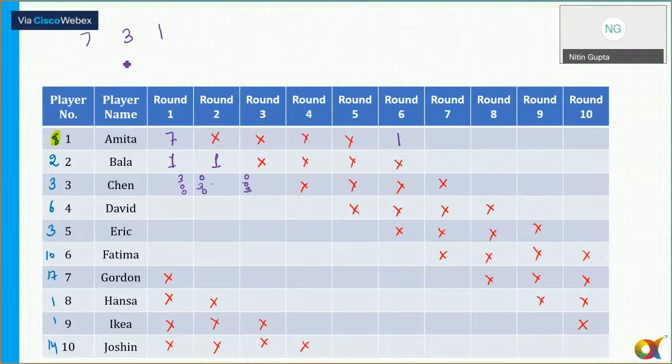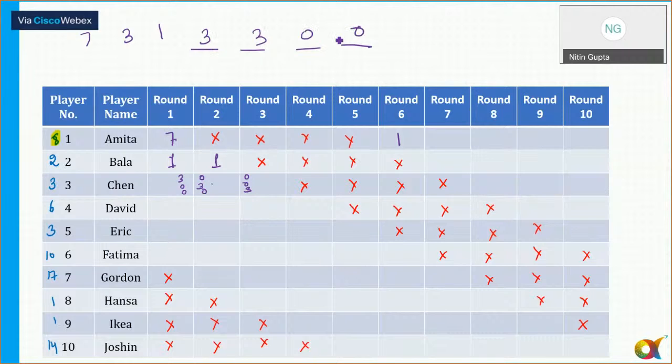3, 7, 3 and 1. Okay. So for getting 6 points, what are the different possible combinations? Definitely David can't get 7 points in any round, and he needs 6 points in a total of 4 rounds. Remember, David has 6 points in a total of 4 rounds. So the only possibility that seems to me is 3 and 3.